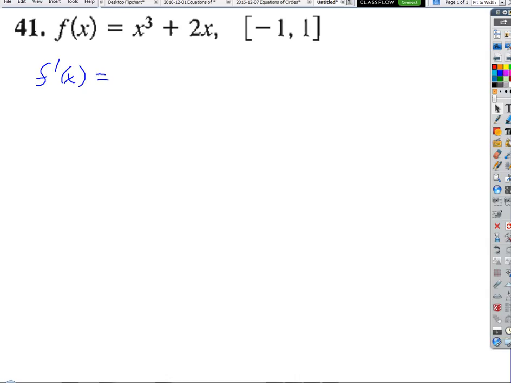So, we kind of left off here yesterday. We want to find all of the values of c guaranteed by the mean value theorem. Let's rehearse the mean value theorem though. It's an existence theorem, so if something is true, then it guarantees the existence of something. For the function f, if it's smooth on the closed interval from a to b,